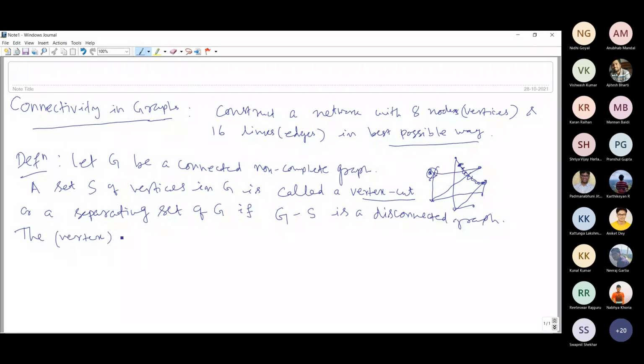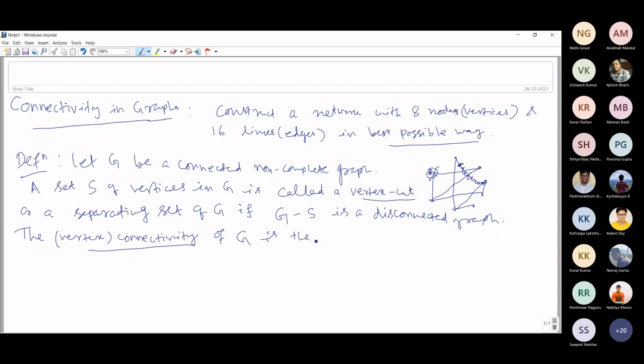The connectivity of G is the cardinality of A, I mean this minimum cardinality of a vertex cut.